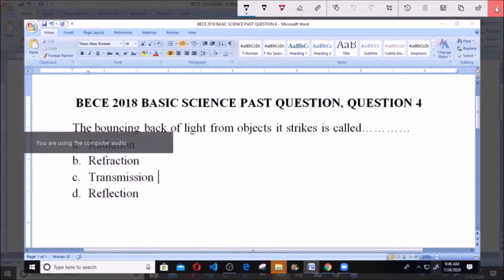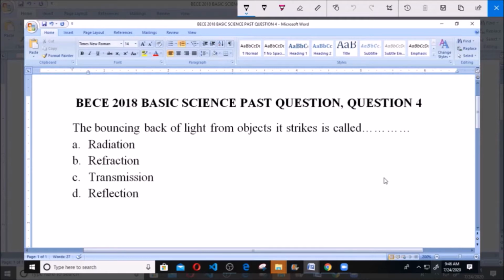Hello, good day. We're going to be looking at BECE 2018 Basic Science Past Question, Question 4. The bouncing back of light from an object it strikes is called A. Radiation, B. Refraction, C. Transmission, and D. Reflection.